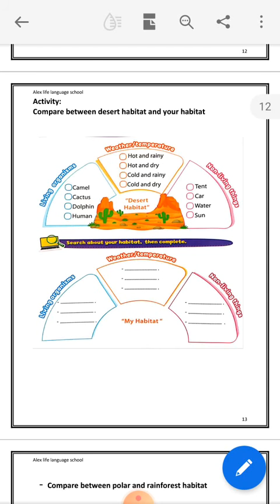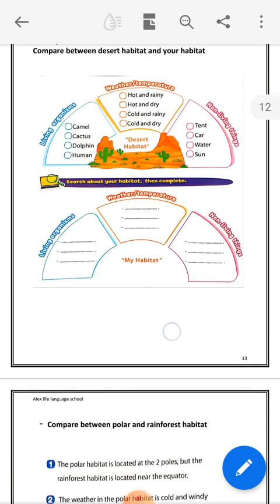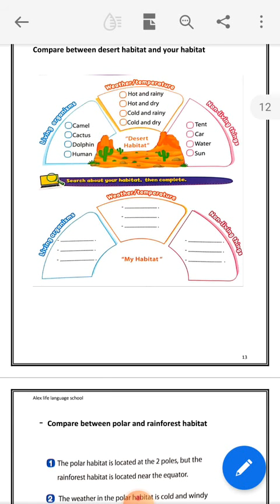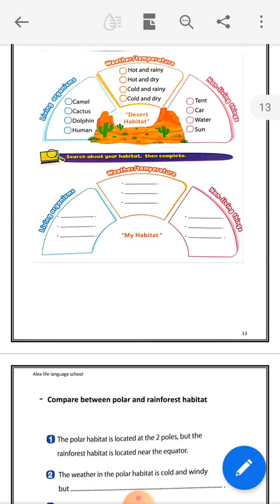Okay? So when I describe my habitat, what do you think about our habitat? Grassland, wetland, rainforest or polar habitat? Our habitat seems to be grassland. Okay, can you describe the grassland according to the weather and temperature? Yes, our grassland can be described as temperate grassland because it has more than one season. We have summer, autumn, spring and winter.